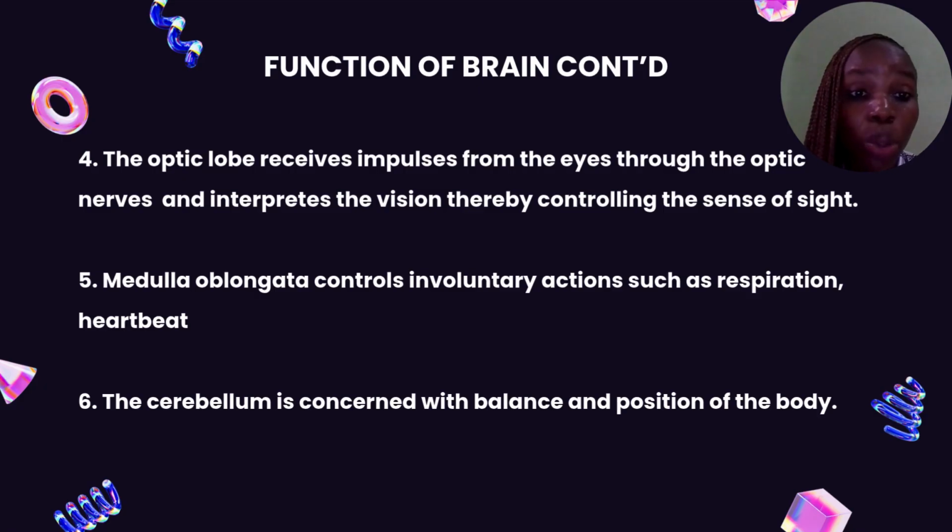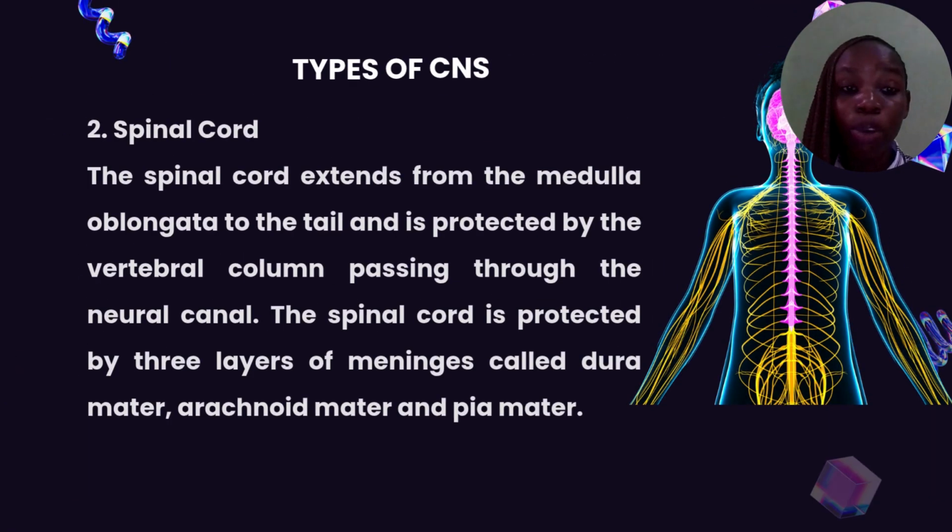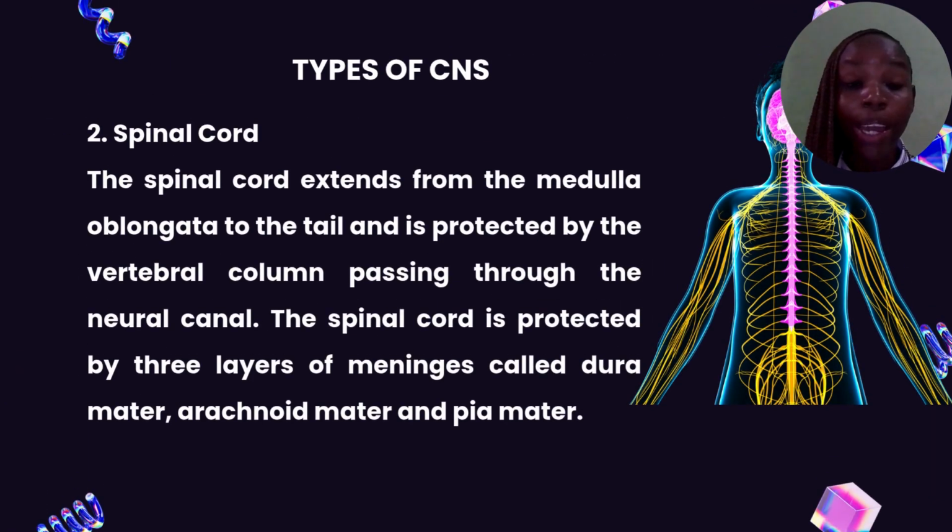Then the medulla oblongata controls involuntary actions. Involuntary actions are those actions that you cannot control, like respiration, heartbeat, sneezing, and digestion. They are all guided by the medulla oblongata. Then the last one, the cerebellum, is concerned with balance and the position of the body. Then the second division of the central nervous system is the spinal cord.